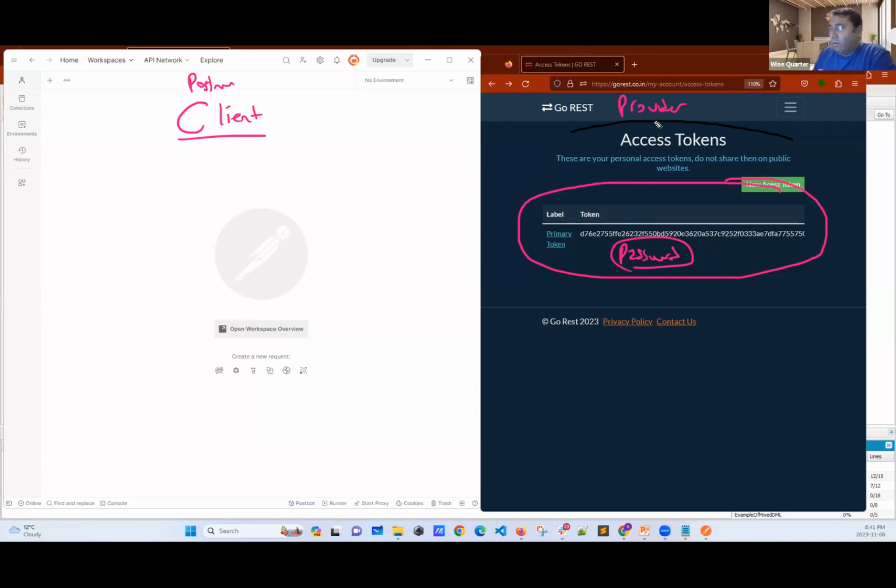Now, as you see, when I created an account on provider side, they provided me a password, which means when I try to get some data from GoRest, I have to provide this password. Then they will understand, okay, I know this guy because I have given the password to them. Then when they knock my door, I will say, okay, now you have the password. I will open the gate. You can come in and then take whatever you want.